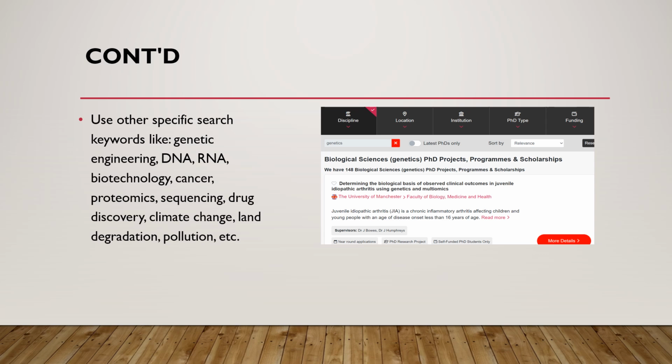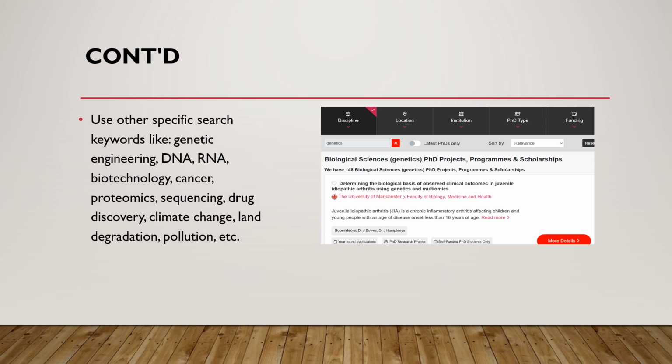For example, because I used genetics, here I find a list of projects related to genetics. For example, I find this one about determining the biological basis of observed clinical outcomes in juvenile idiopathic arthritis using genetics and multi-omics. And we have a very big number of other projects which are displayed because of this keyword genetics. So that's how we will navigate. Use a specific keyword just to narrow your research.